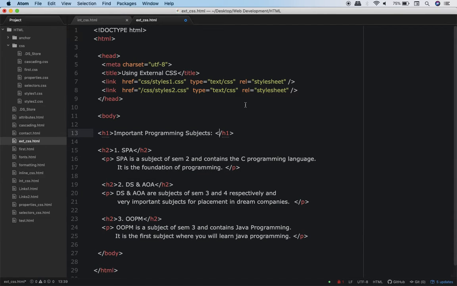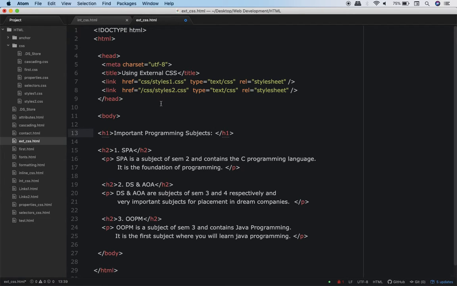Alright. Moreover, over here I am writing rel equal to stylesheet. So by writing this, I am simply telling the web browser that this file should be treated as the style sheet for this HTML document.